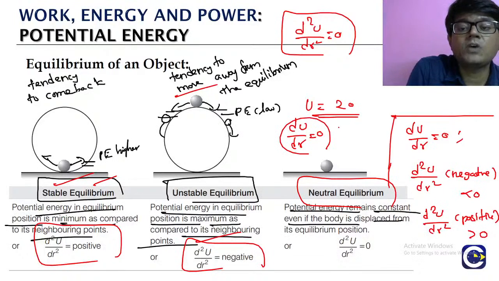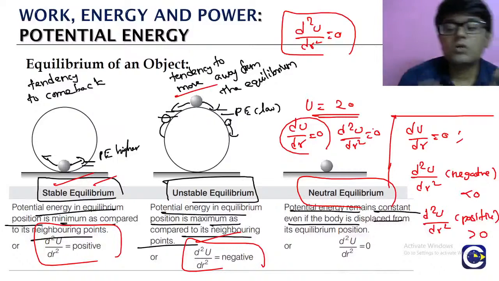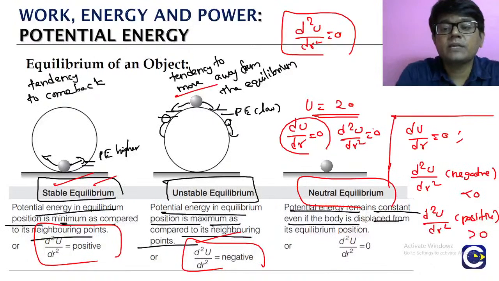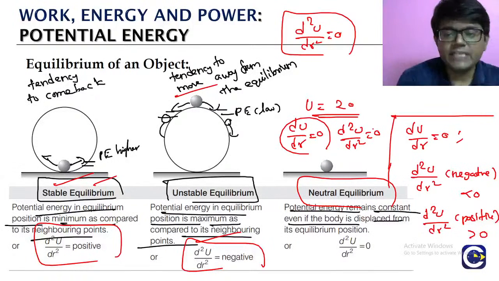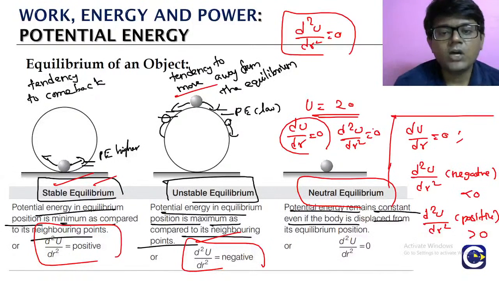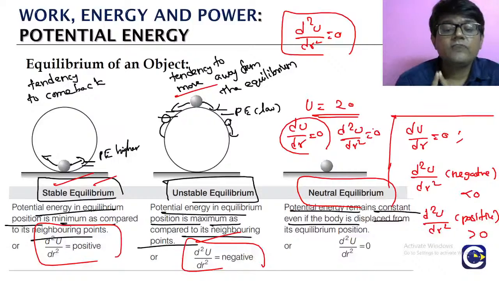The derivative of a constant is 0. You take the second derivative, also 0. So we will not be able to conclude. For neutral equilibrium, the condition is that everywhere the potential energy must be constant. That is why the first derivative is 0, because the derivative of a constant function is 0, and the second derivative also will be 0. So this is the functional significance.